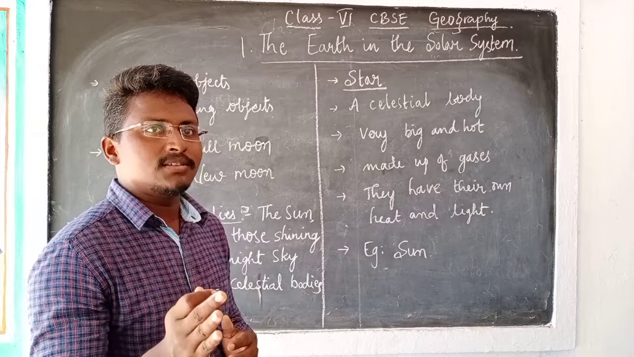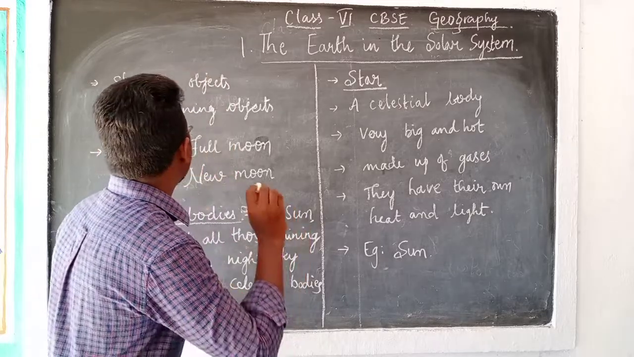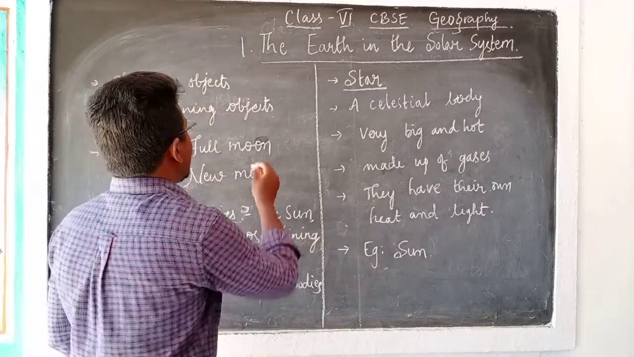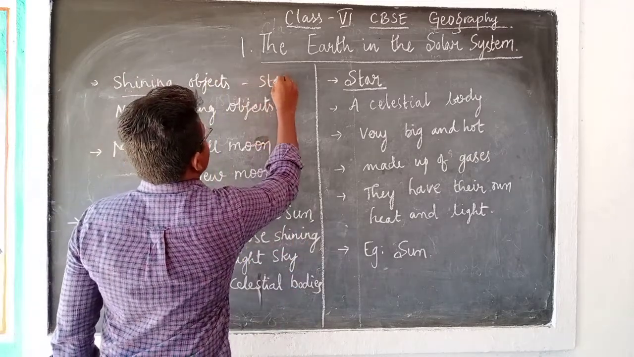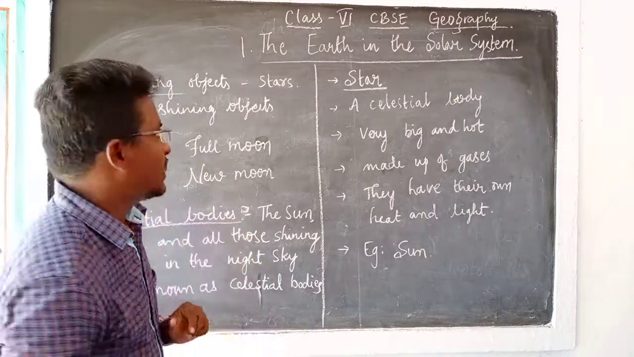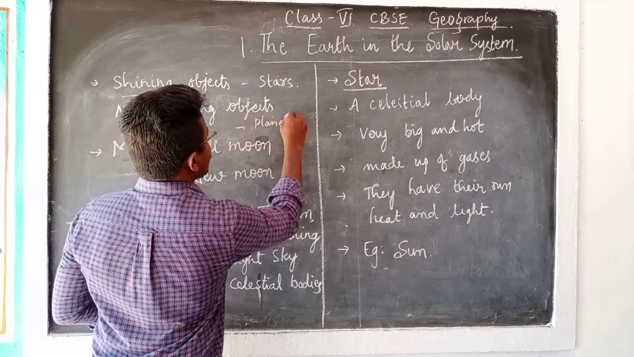And some of the objects, if you observe very closely, are not shining. Those objects which are shining, most probably may be considered as stars. Those objects which are not shining, we may consider as something like planets.